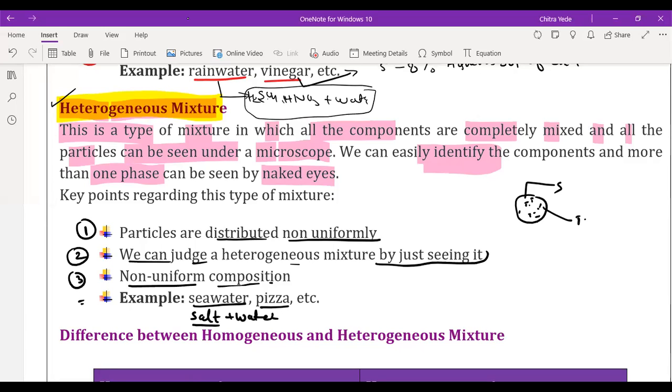Like pizza: if you are having pizza, you can observe onions separately, cheese separately, and capsicum separately. You can observe different things like red pepper and black pepper. You can observe all the contents present in the pizza separately. That's why it is a heterogeneous mixture. Beta, understood? Homogeneous and heterogeneous. Any doubt here? No, sir.